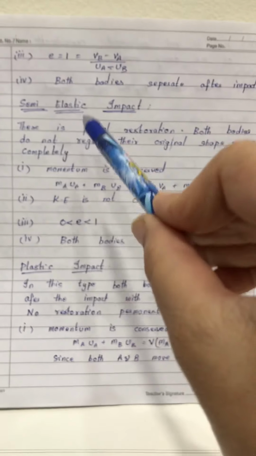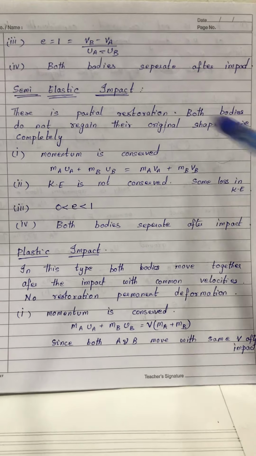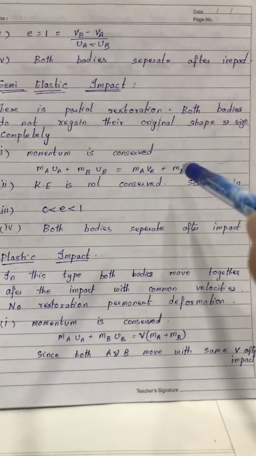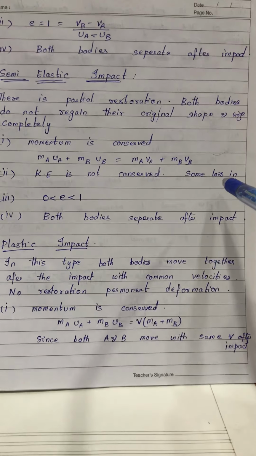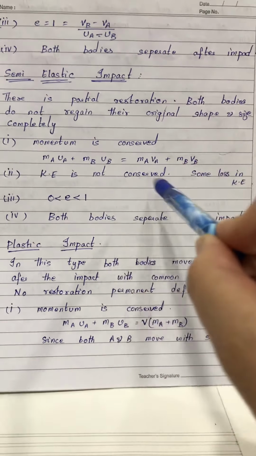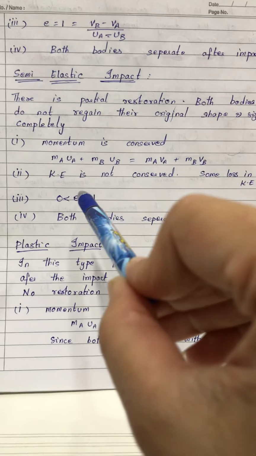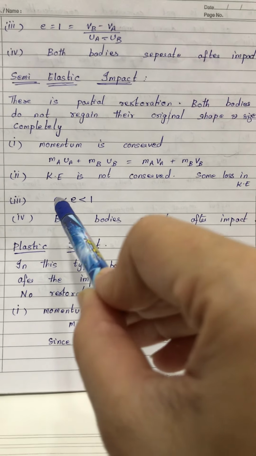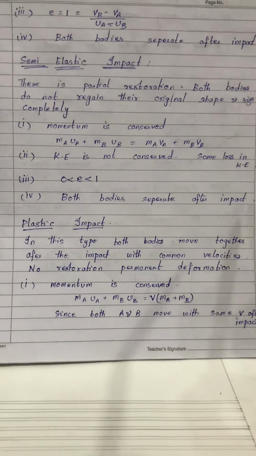Now, semi-elastic impact. There is a partial restoration. Both bodies do not regain their original shape and size completely. So, properties are: momentum is conserved, that means initial momentum is equal to final momentum. There is some loss in kinetic energy, therefore kinetic energy is not conserved. There is partial restoration of the deformation, therefore E will lie between 0 and 1. Both the bodies separate after the impact.